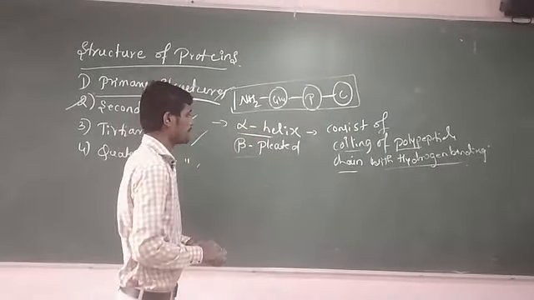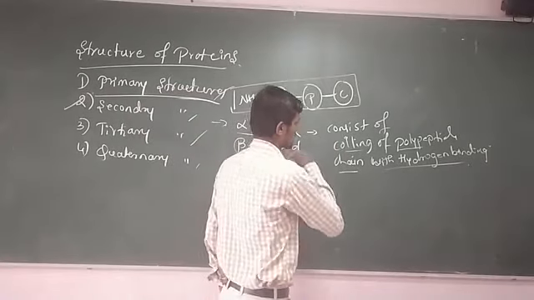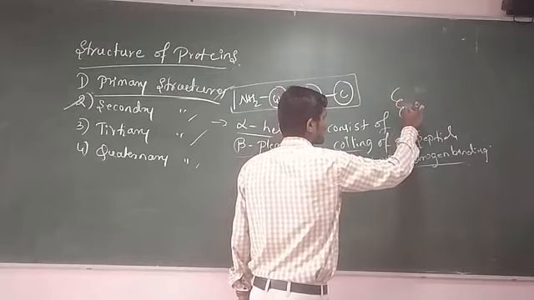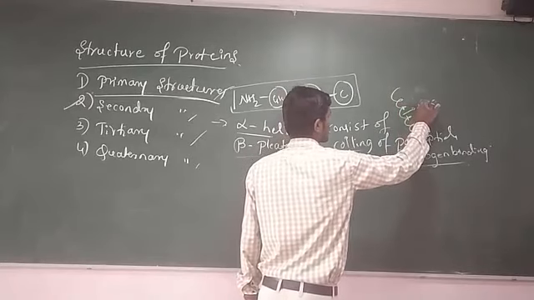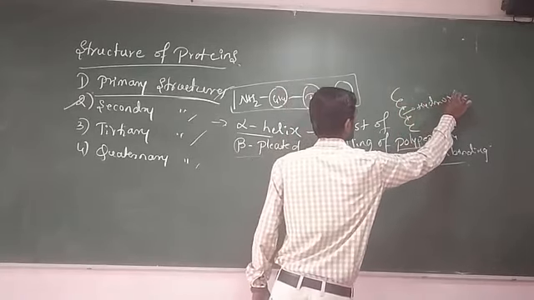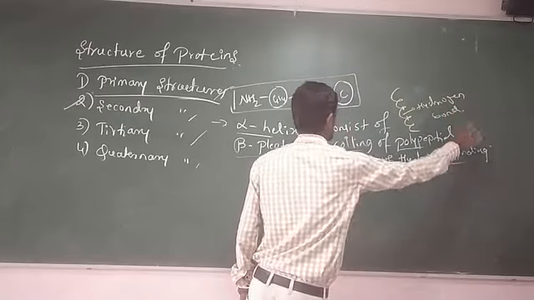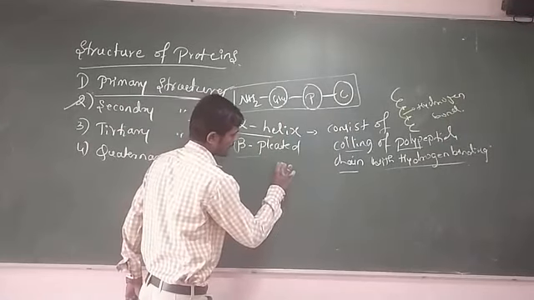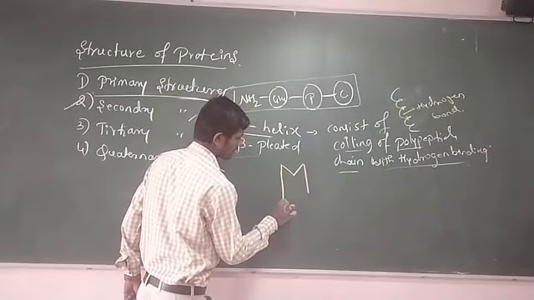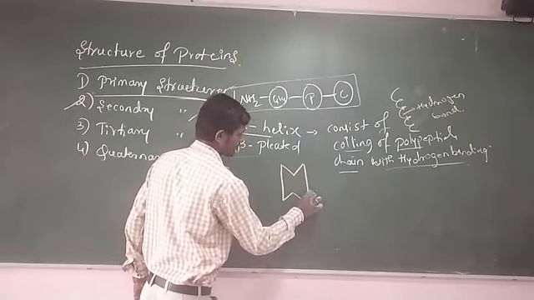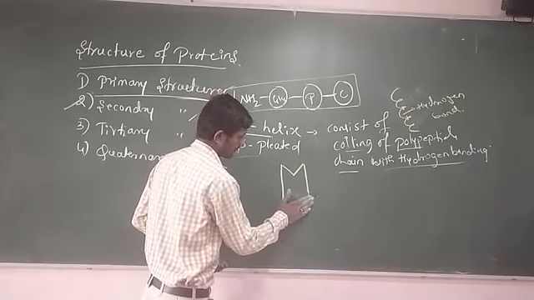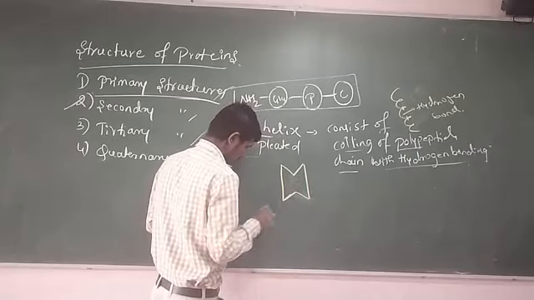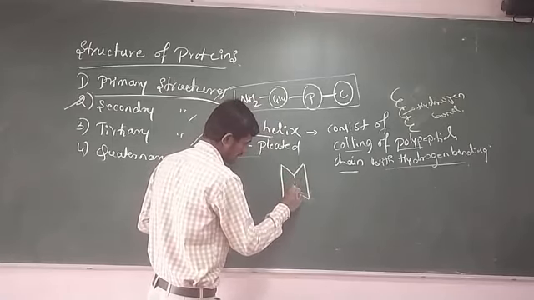And the alpha helix structure is observed like this. Between these, there is a hydrogen bond present. But the beta pleated structures appear like this. See here, there is hydrogen bonding.